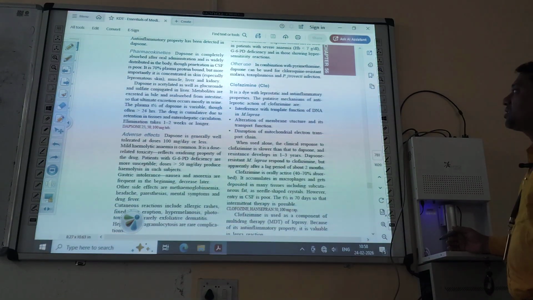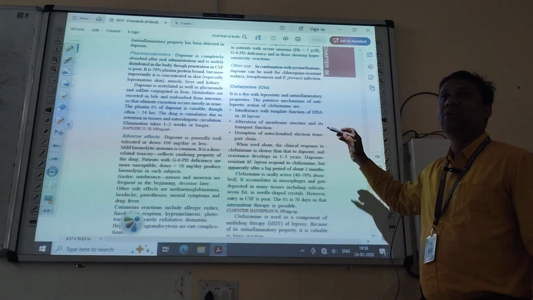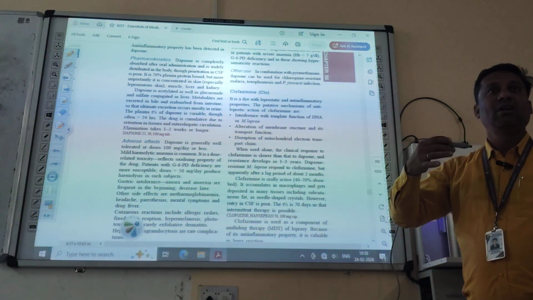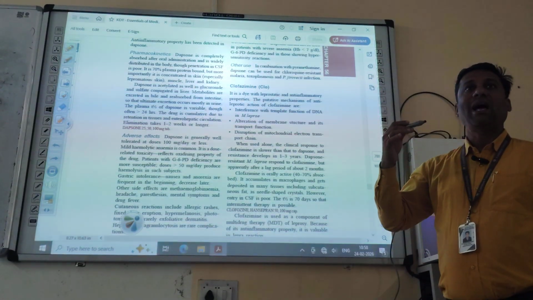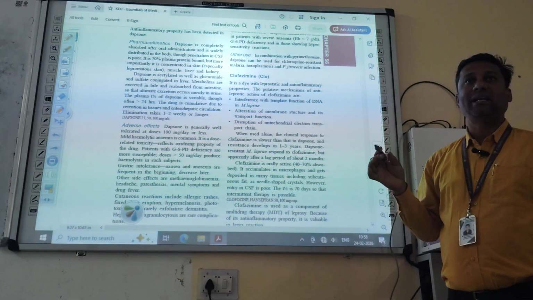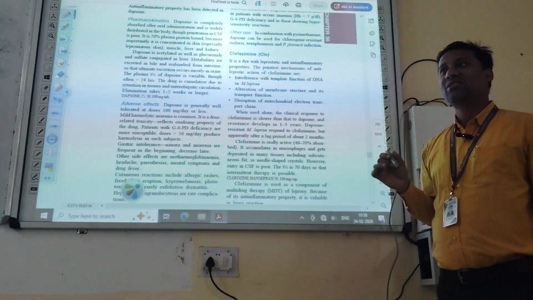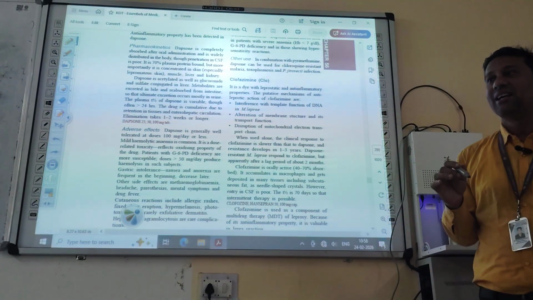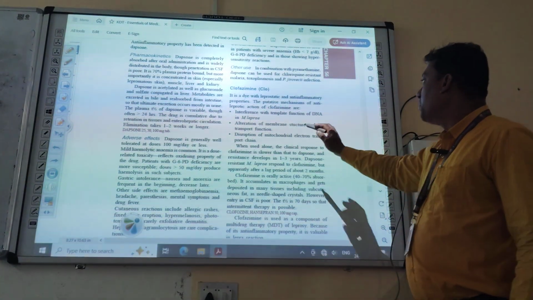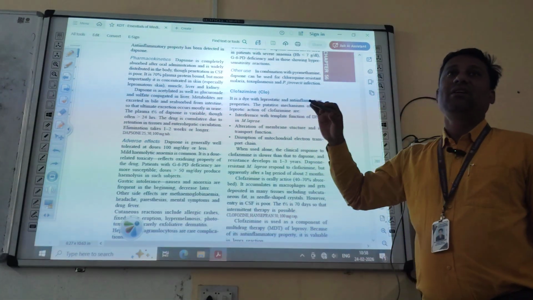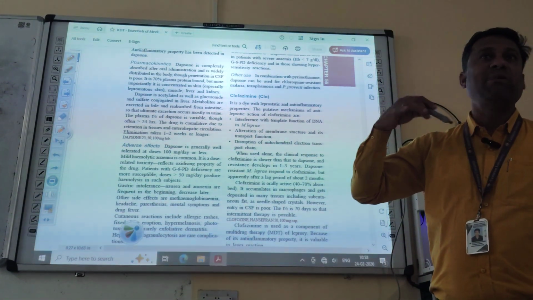Alteration of membrane structure and its transport function. Bacteria, is it a plant or animal? Does it have a cell wall or not? It has a cell wall. Alteration of membrane structure will alter the permeability.